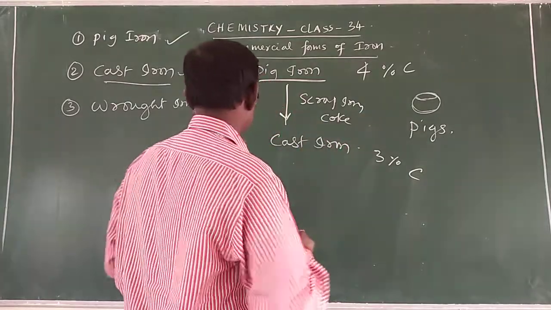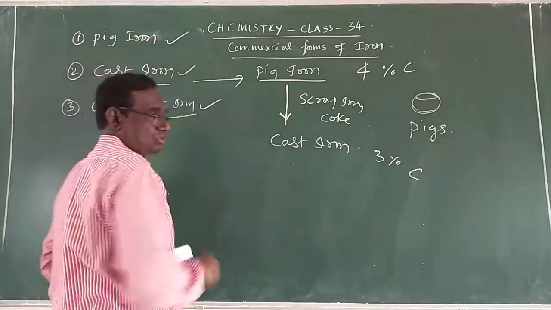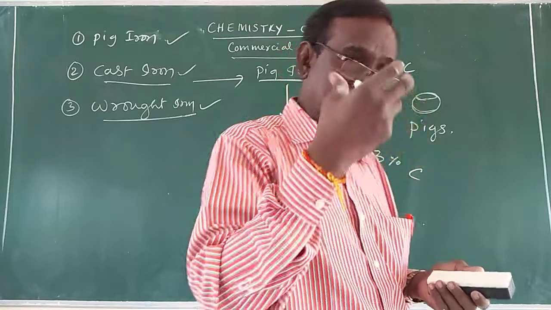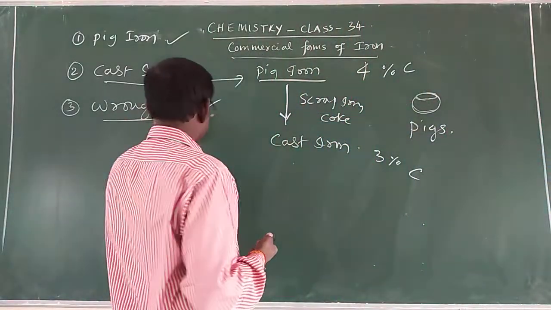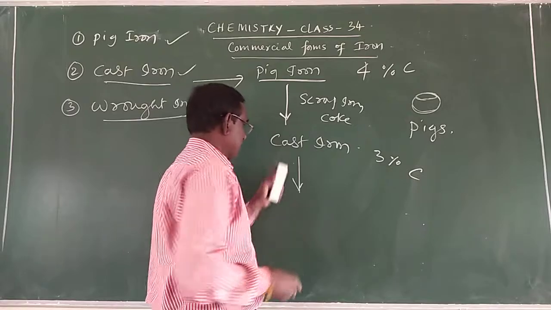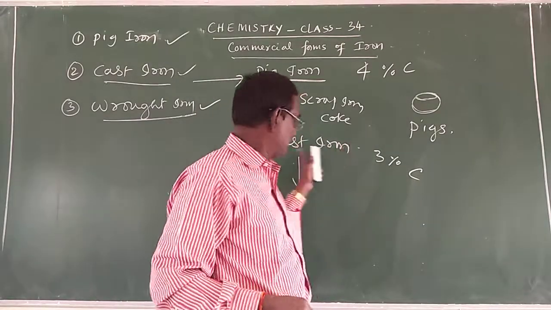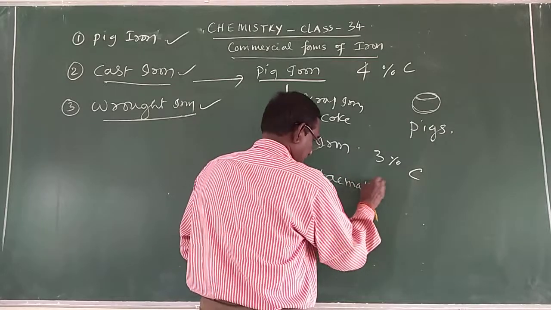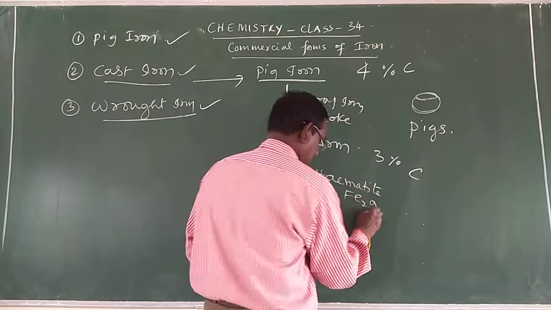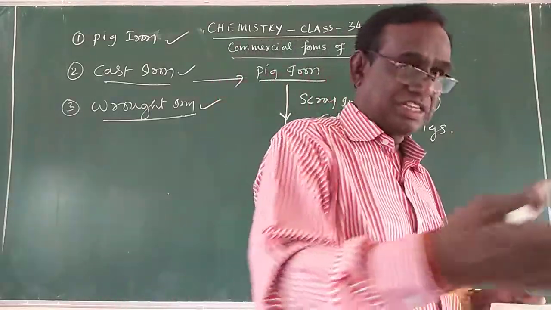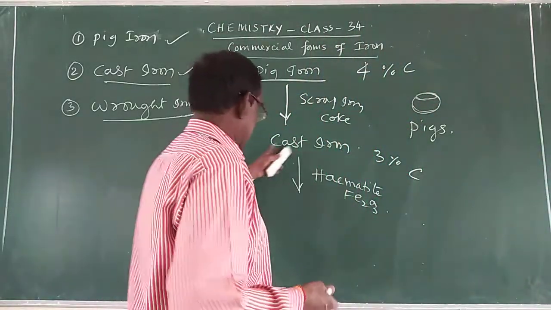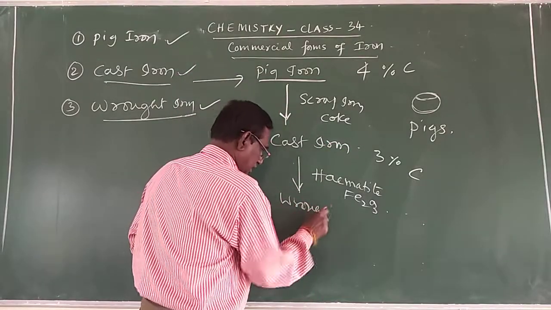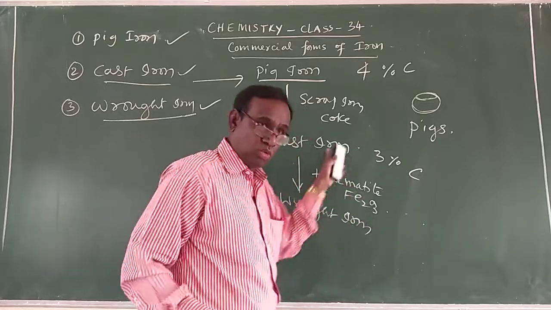Next, the third one is wrought iron. This wrought iron is the purest form of iron. What is wrought iron? It is the purest form of iron, and it is obtained by heating the cast iron by adding hematite ore. Hematite means Fe2O3. You know that Fe2O3 is called the hematite ore. So now the cast iron is converted into wrought iron by heating with hematite ore.